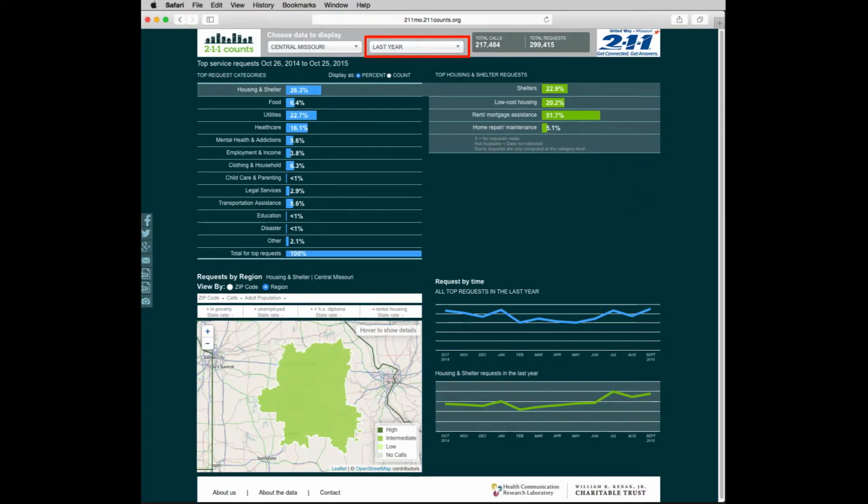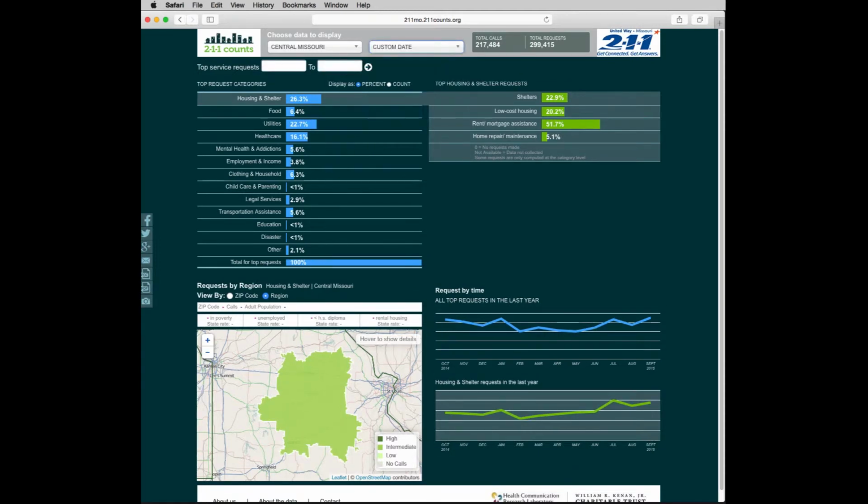You can also choose to see the data from a particular time frame. By default, 211 Counts shows the data from the last 12 months. Click on the drop-down menu labeled Last Year to change the time frame. You can also choose data from the last 6 months, the last 3 months, the last month, the last week, or yesterday. You can also choose another date by clicking on Custom Date and either typing in the date you want or using the pop-up calendar.